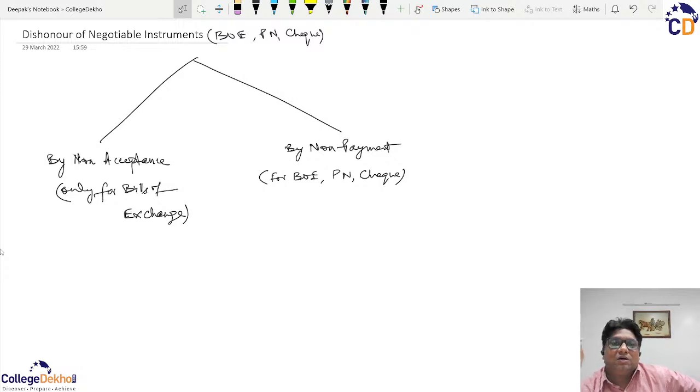So where the time of serving the notice of dishonor will help in benefiting the defaulter, then in such cases there is no need to serve the notice of dishonor, and whenever there is a default by dishonor of non-payment, the holder can directly sue the defaulter for damages and the principal amount that has been defaulted, so that there is no undue benefit to the defaulter.